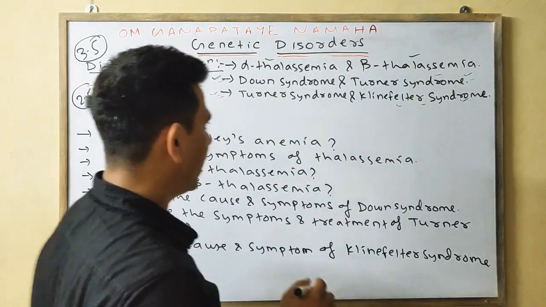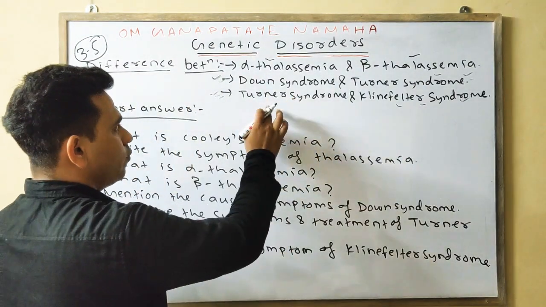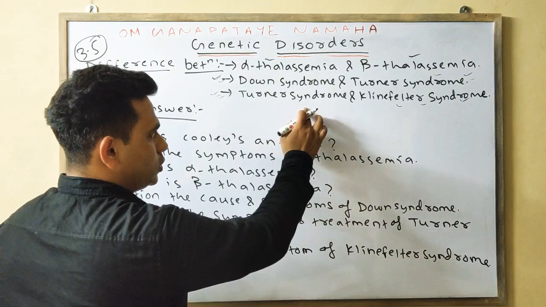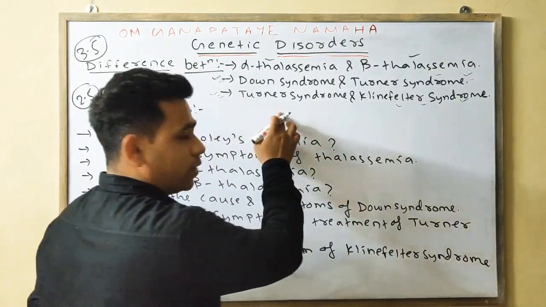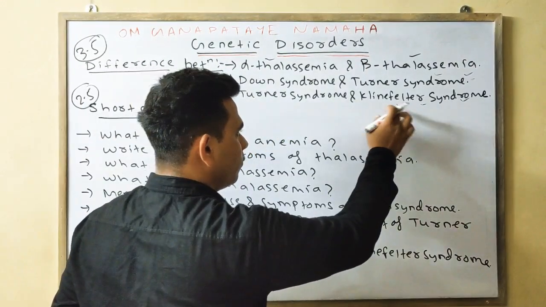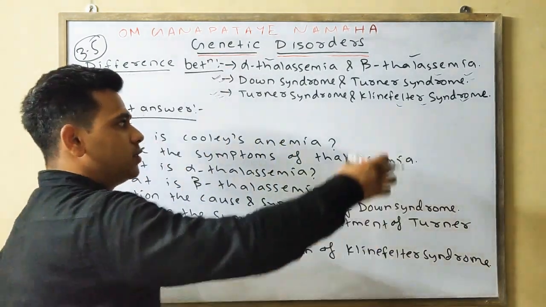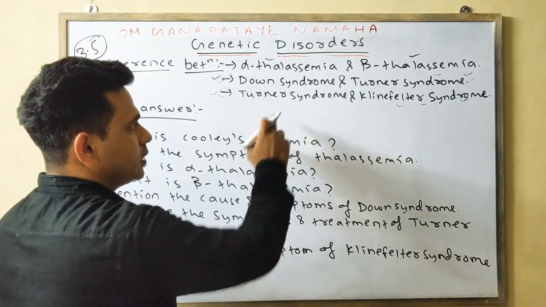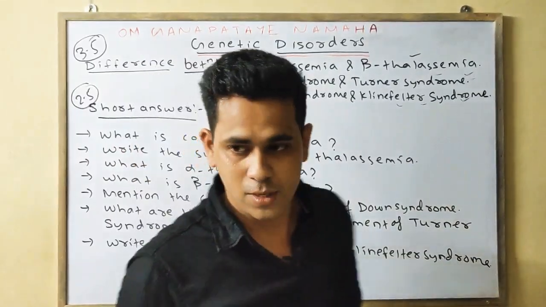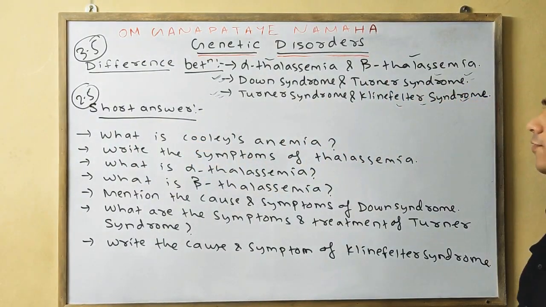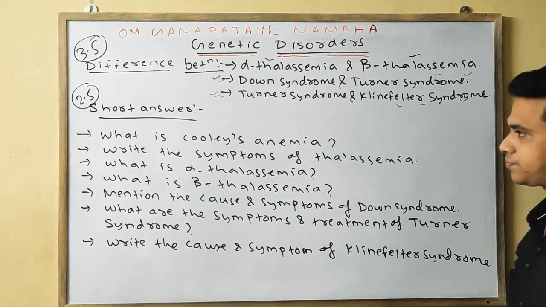Or you can also write, in Turner syndrome, 44A plus X0, or here 44A plus XXY, meaning 47 chromosomes here and 45 chromosomes there. So these are some important differences on the basis of genetic disorder.